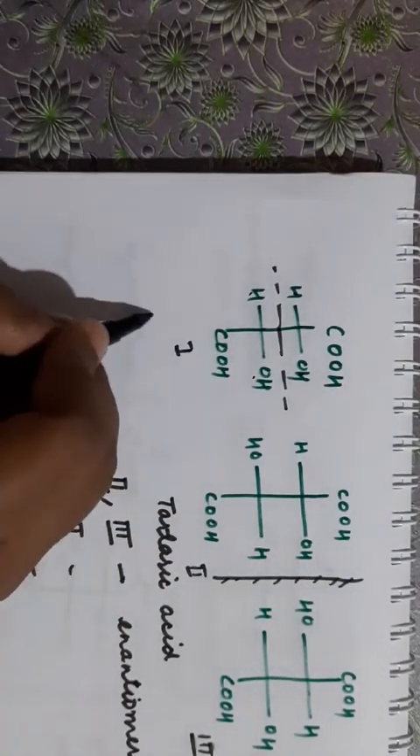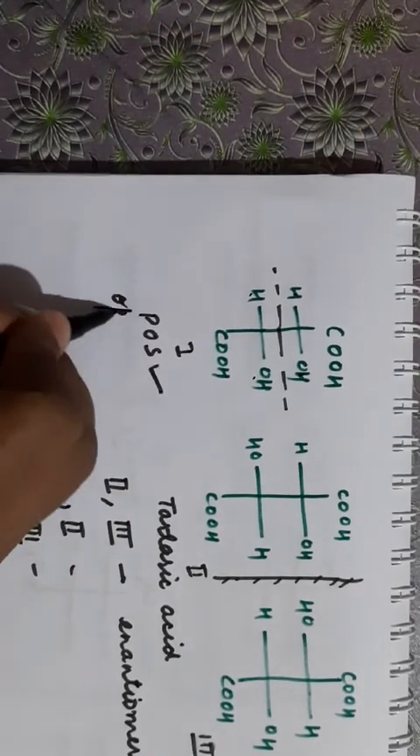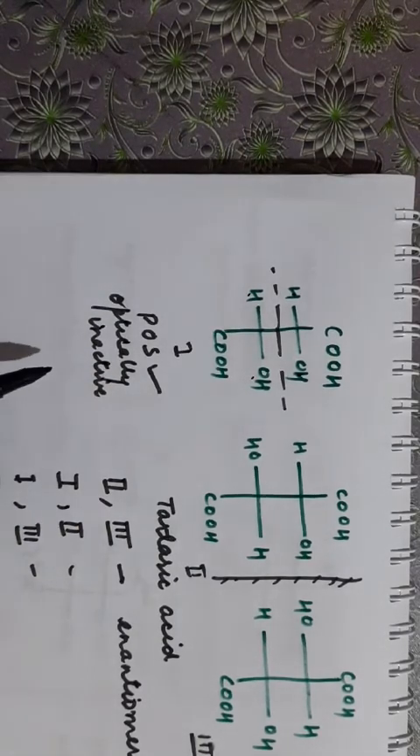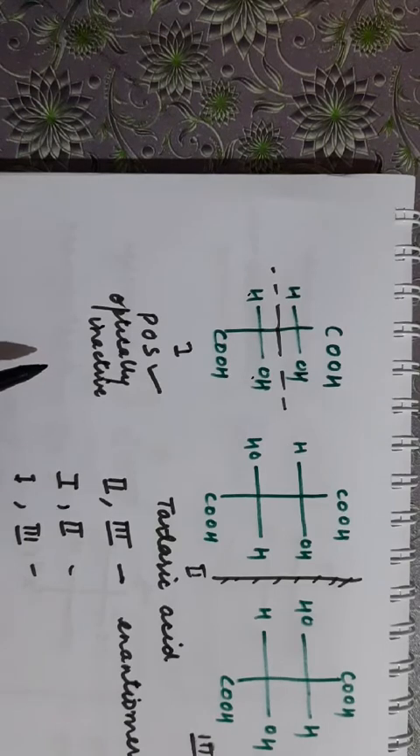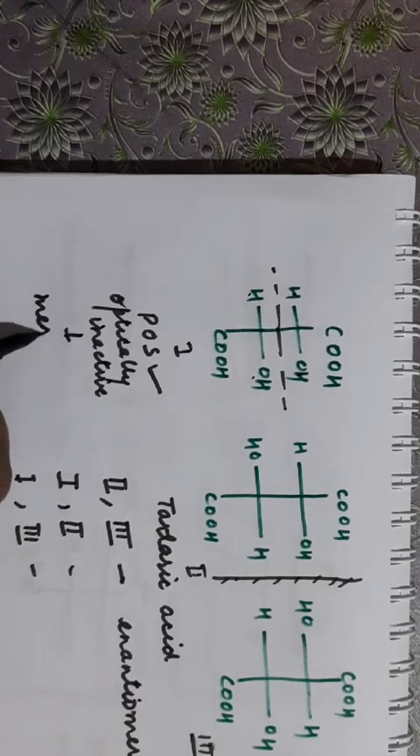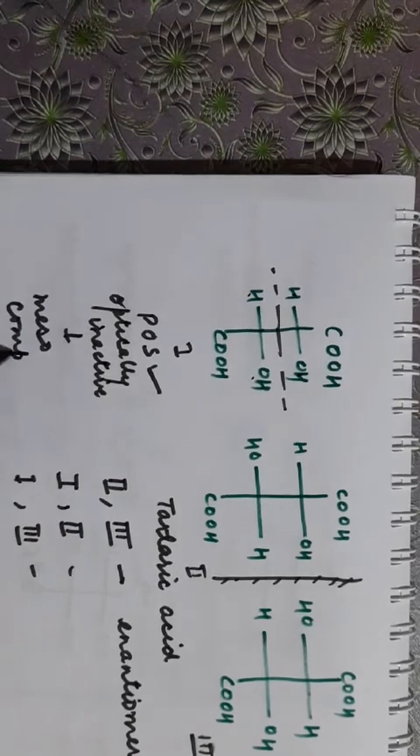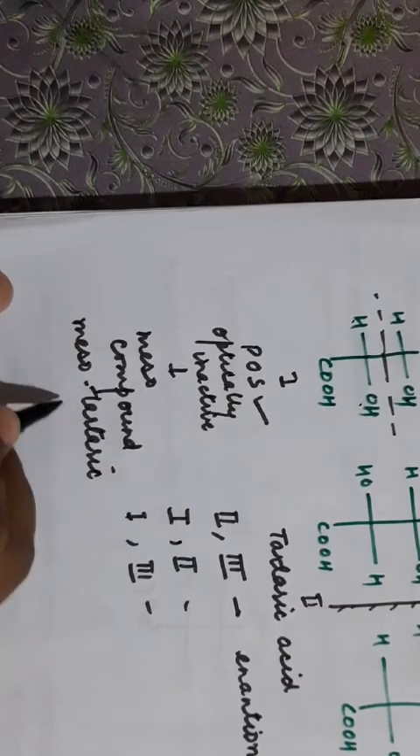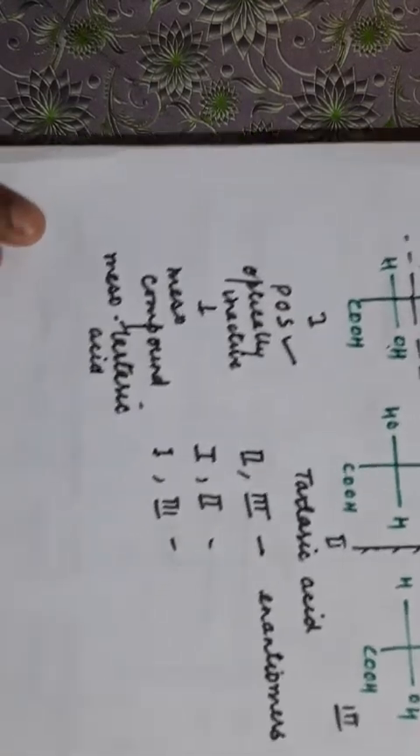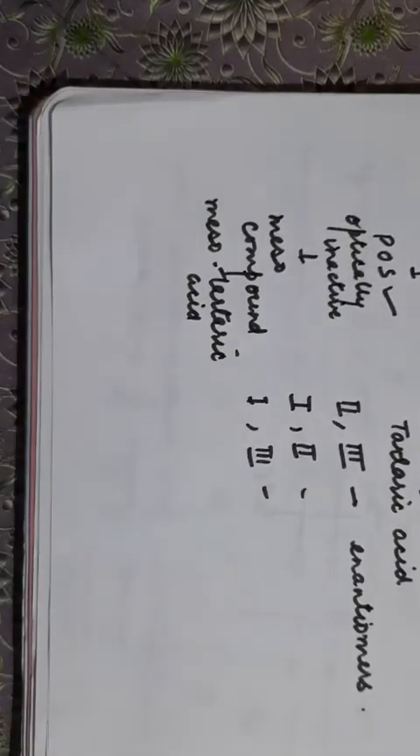Now since there is a plane of symmetry present here, it will be optically inactive. It will be optically inactive, and such compounds which have two or more chiral centers and which are optically inactive due to plane of symmetry present in the molecule, they are known as mesocompound. Mesocompound. So it is written as mesotartaric acid. Mesotartaric acid. Clear?